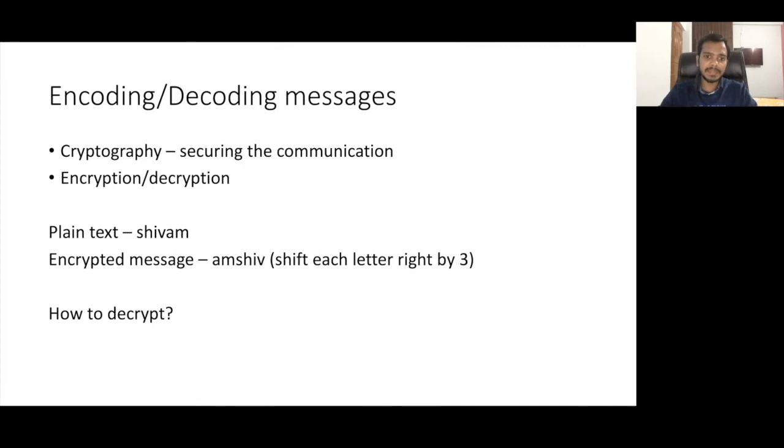Decryption is converting this encrypted message back to plain text, the opposite of encryption. How will I convert that to plain text? Of course, we will shift each letter left by 3. Then you will be able to get the plain text. As you shift by 3, the first letter goes to the first place, and M will rotate and go to the last place. So shift all by 3 to the left, and you get the plain text back from the encrypted message.